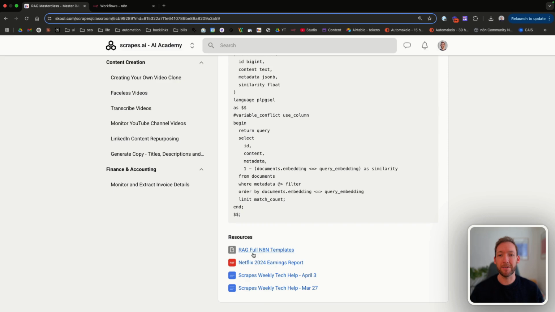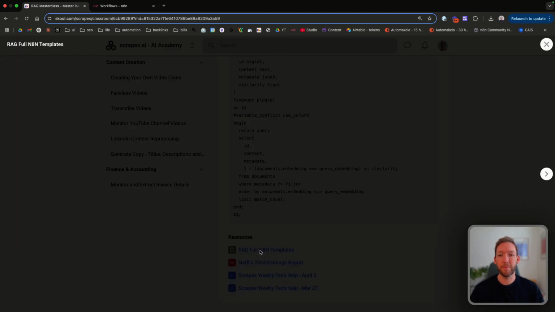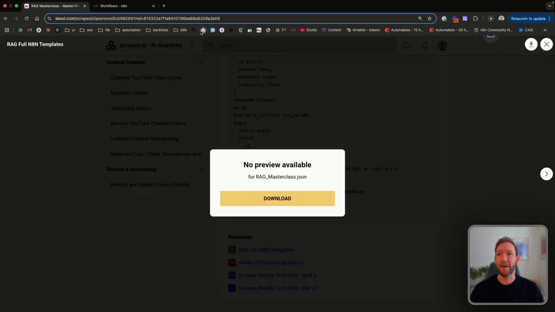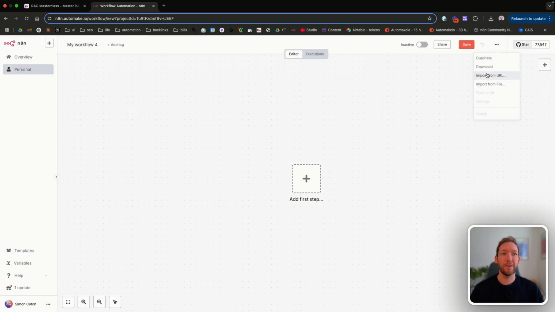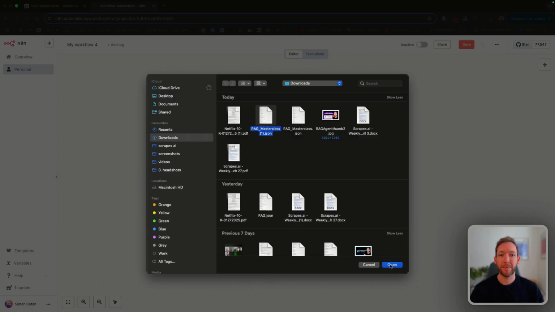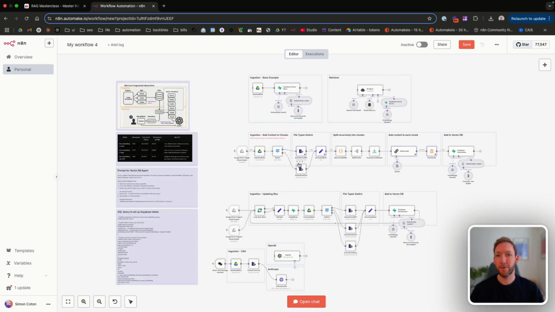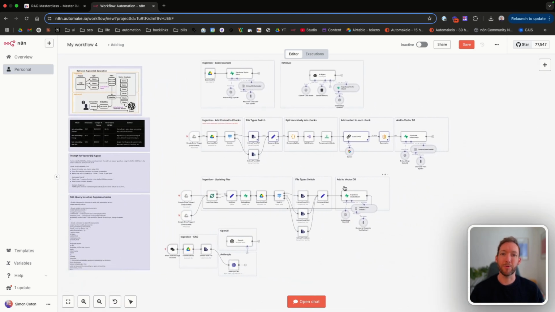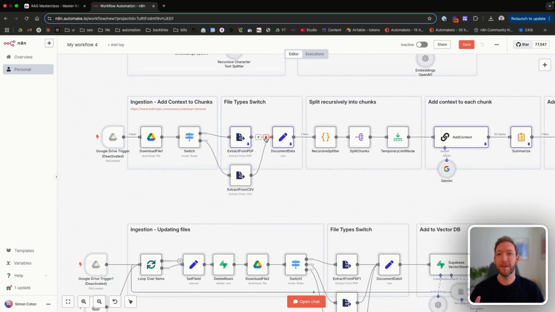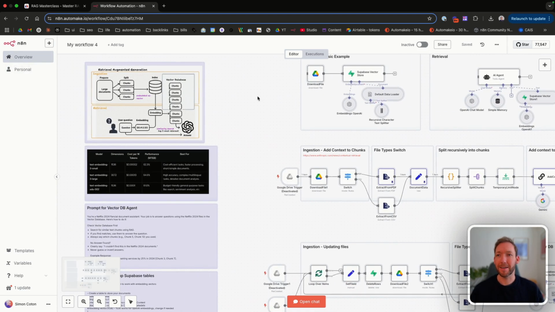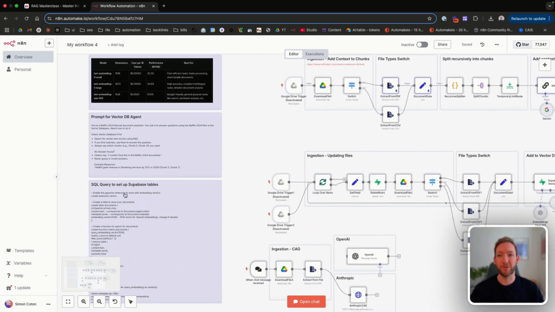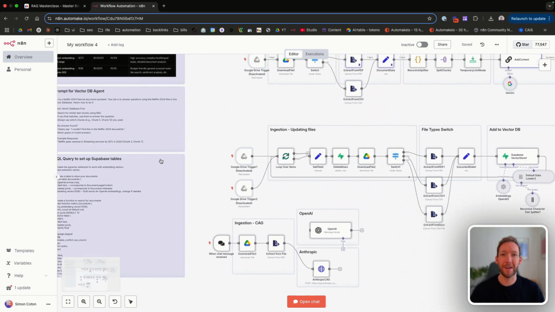You're going to come down here. We've got all the downloadable files. We've also got the downloadable N8N workflow. And then you're going to go into N8N, hit create workflow, and you're going to import that directly from the file you just downloaded. What that's going to do is load up all of the workflows we're going to build in here so you can see them side by side as you build them out, or just plug and play directly so you can test them out straight away. And it comes full with all of the different images we discussed, the queries, the prompts, etc.